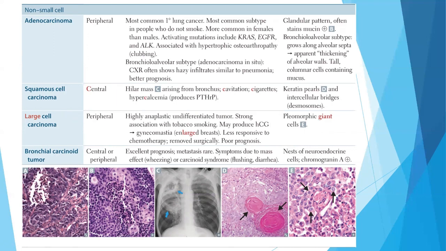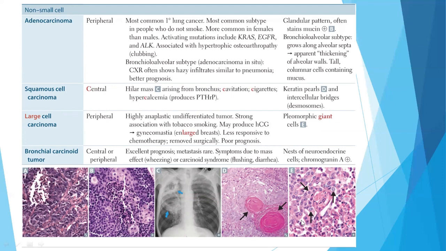Whenever we talk about large cell carcinoma, it is also generally peripheral in origin. The patient has a history of tobacco smoking, may produce beta HCG, so the patient may have gynecomastia or enlarged breast. And we can see some pleomorphic giant cells. So here is one giant cell, here is one giant cell, here we can see one giant cell, okay? Now, due to the presence of these giant cells, we call this large cell carcinoma.